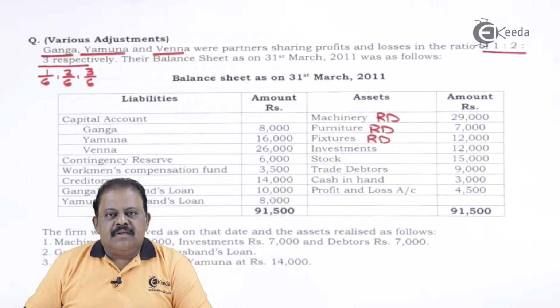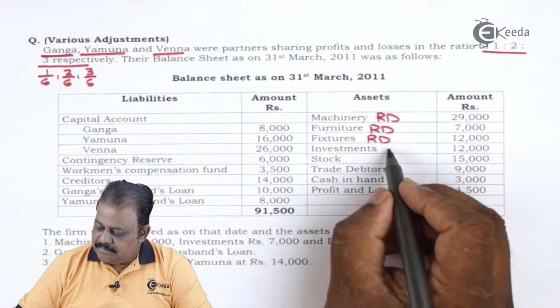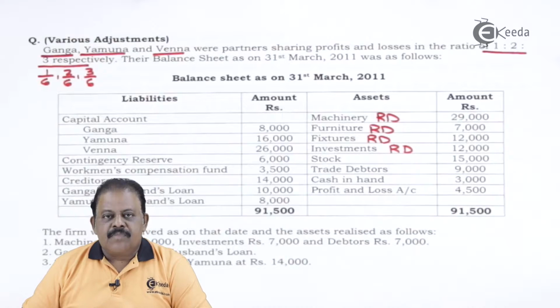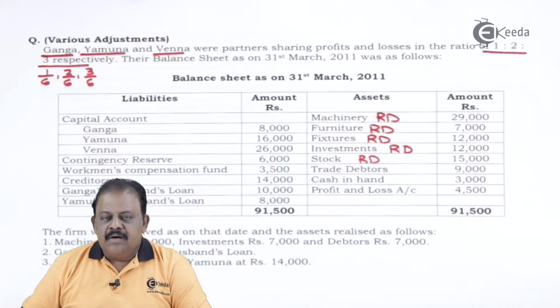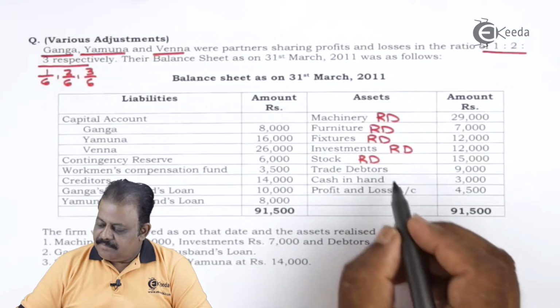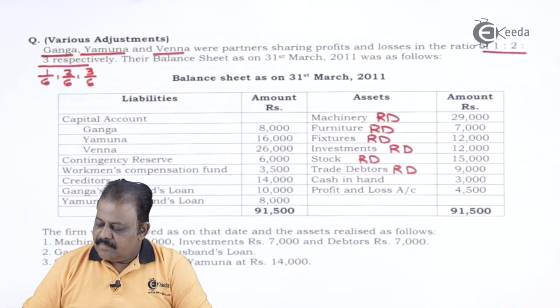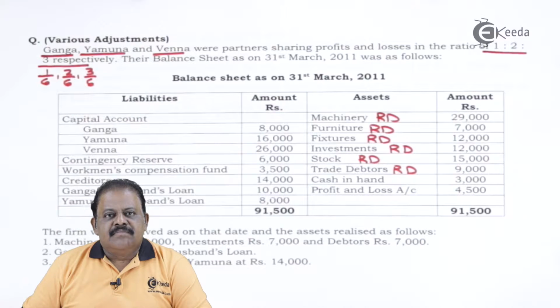Investments, realization account debit. Stock, realization account debit. Trade debtors, realization account debit. Cash in hand, this will be recorded in cash bank account on debit side.